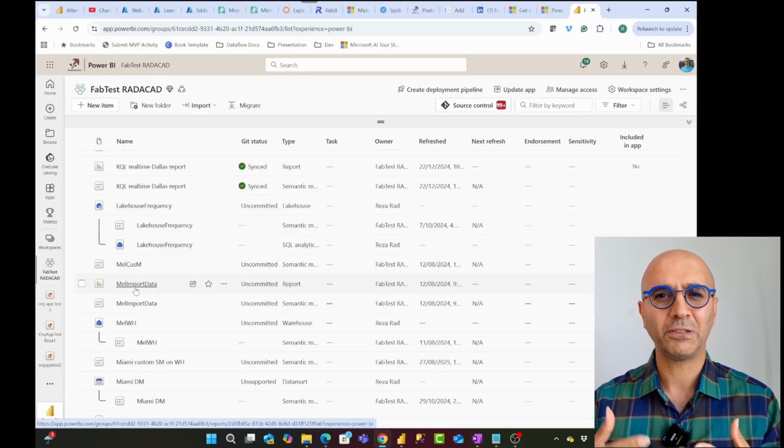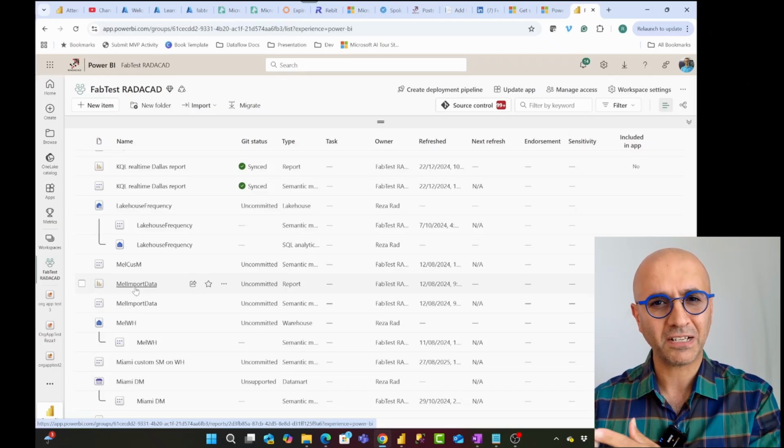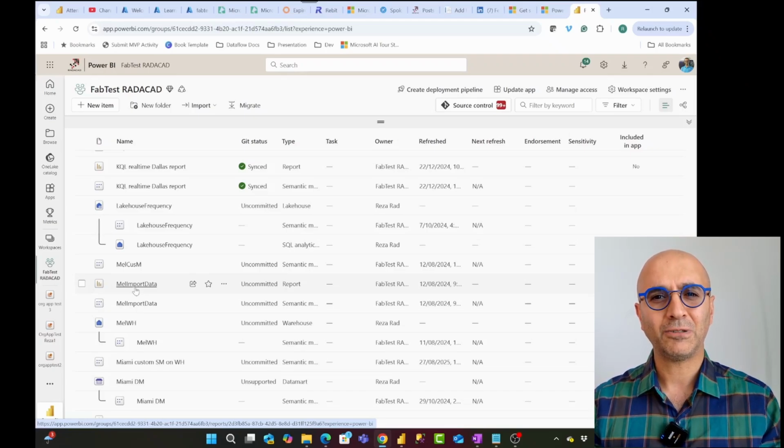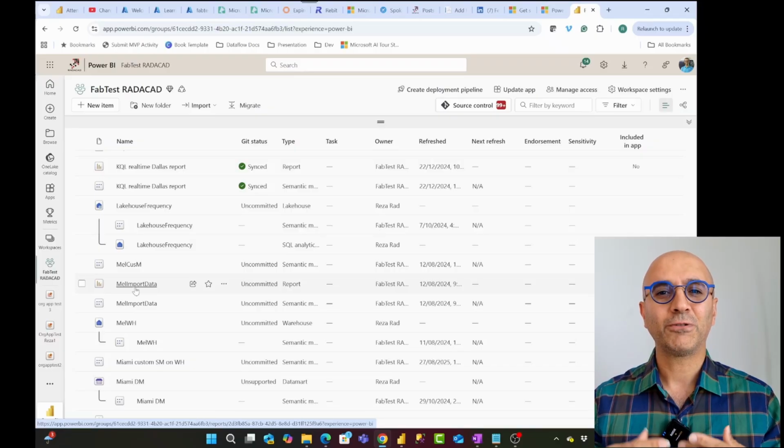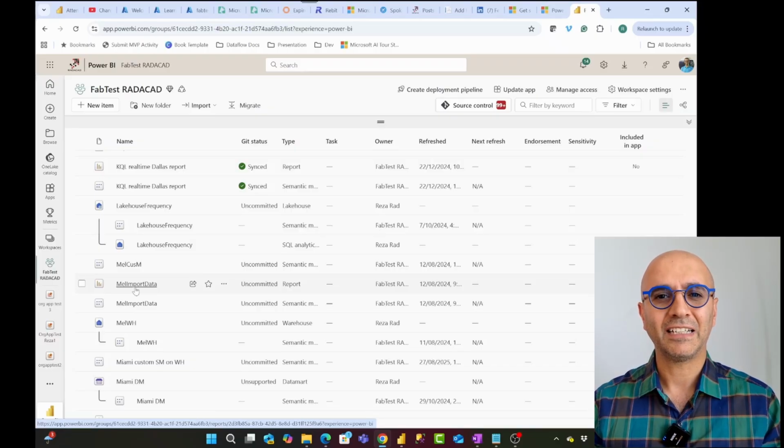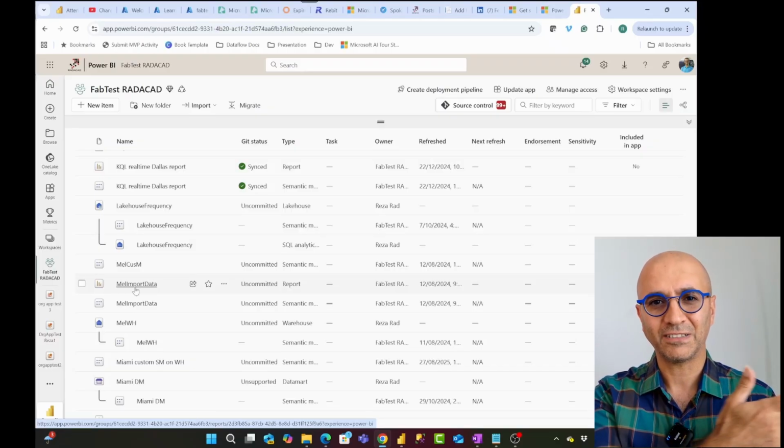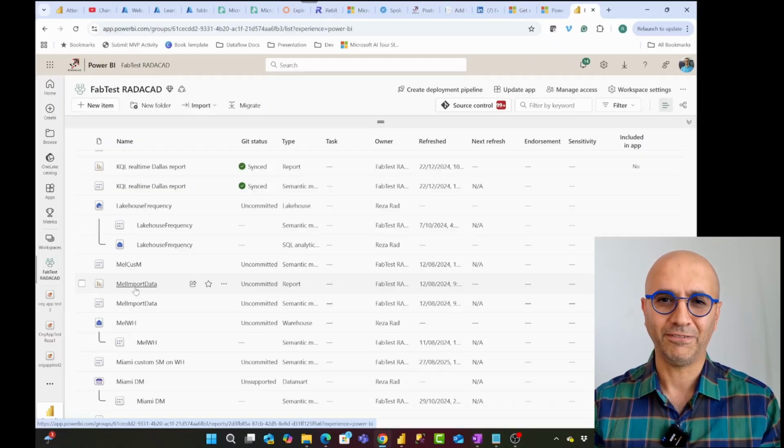If you have a paginated report or Power BI report looking at a semantic model that is even outside of this workspace, creating an org app and sharing it with user X will give that user X access to that semantic model. So it's a much easier way to manage the security. If you remove someone's access, it would also remove their access from that original item as well. Whereas in Power BI app, you have to manage these two separately.